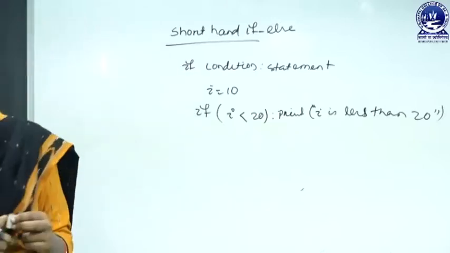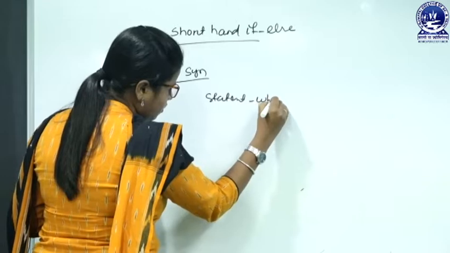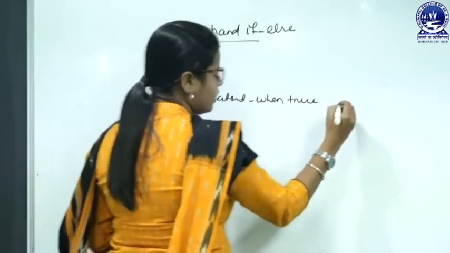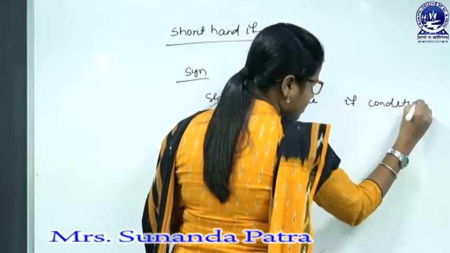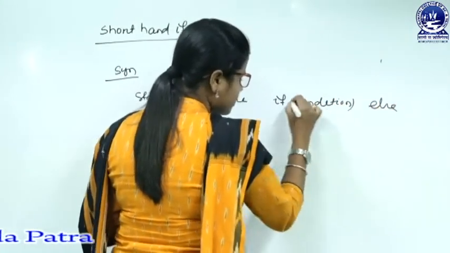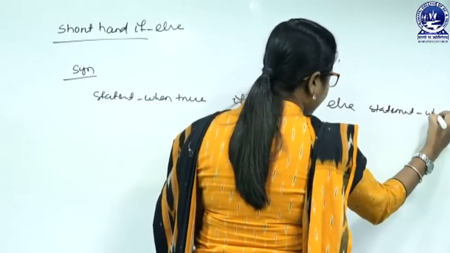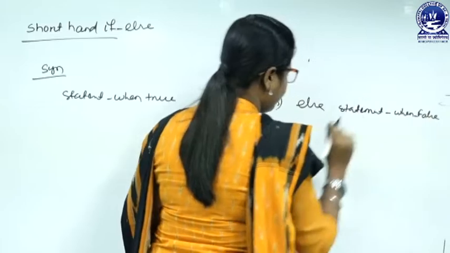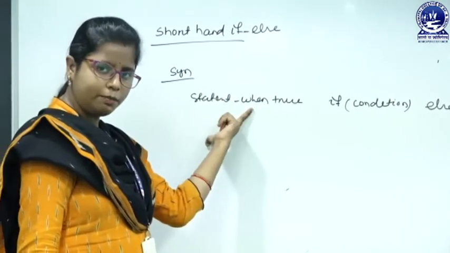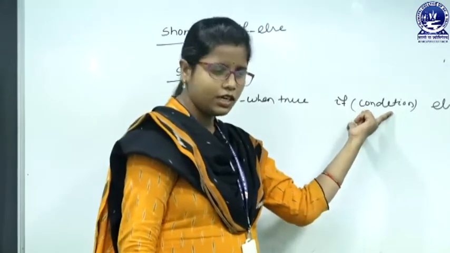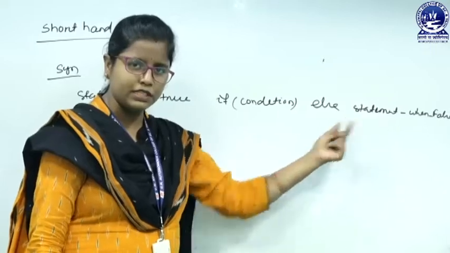So what is the syntax? The syntax is: statement when true, then we have to check the condition, if condition, else, next the statement when false. So first we have to mention the statement that belongs to the if block, then we check the condition, next the else keyword, and next the statement which belongs to the false block is mentioned at the last.